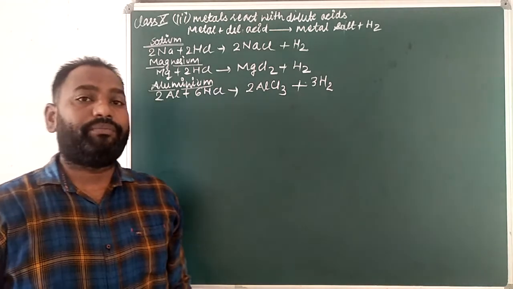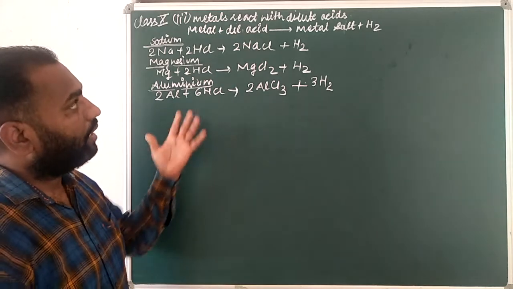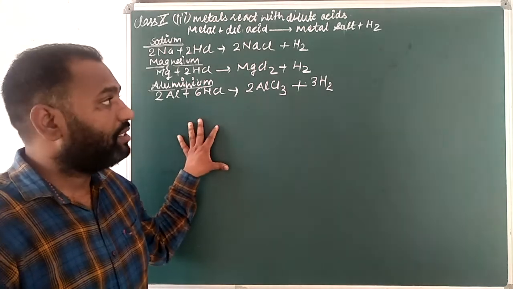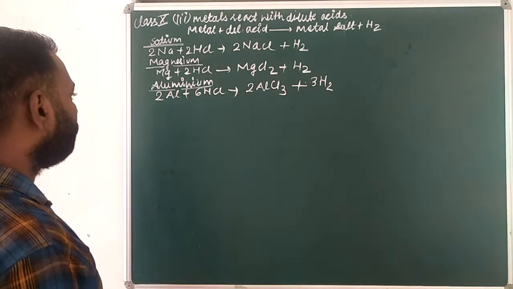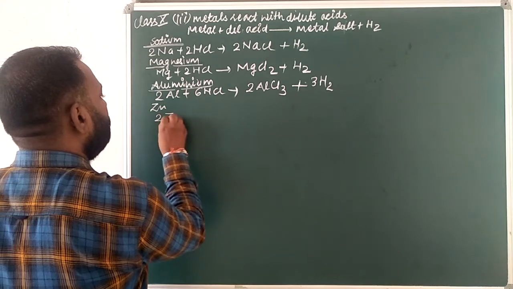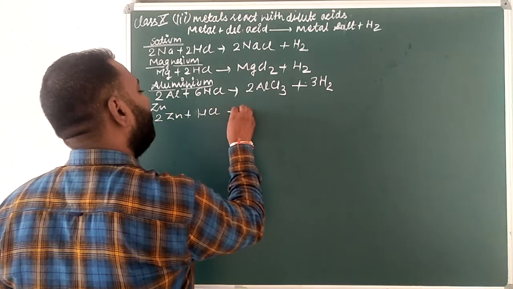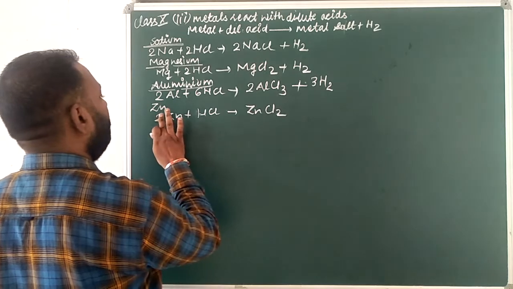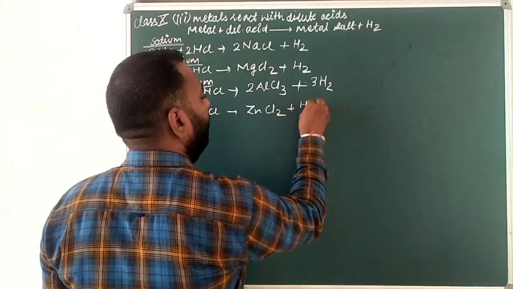I hope you are understanding what I am writing, because those metals can react with steam, those metals can react with oxygen, and they can also react with a dilute acid. So here their reactions are possible, and these are the reactions for different types of metals. Now the zinc: Zn plus 2HCl gives ZnCl2 and H2.